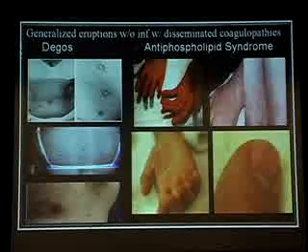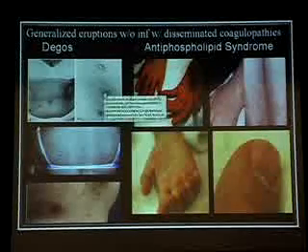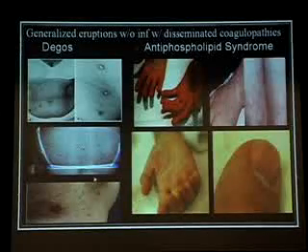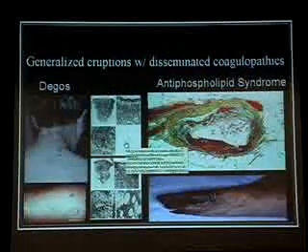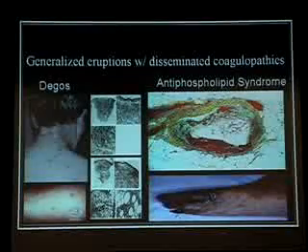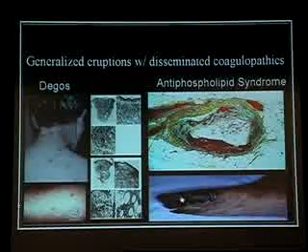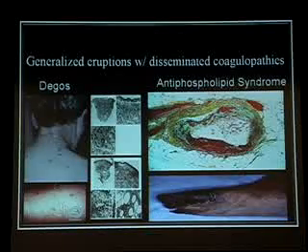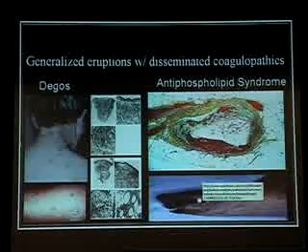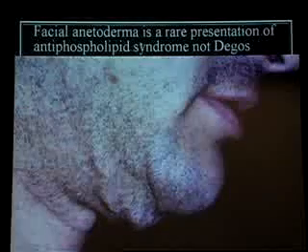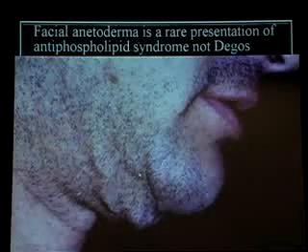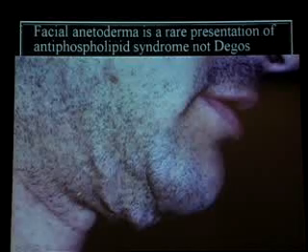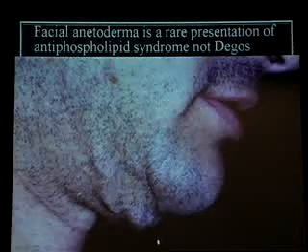So here we see Degos again, more nice pictures, and again, very typical atrophy with a rim of telangiectasias. And again, this is antiphospholipid syndrome showing this kind of necrosis, just as occurs in Behçet syndrome, involvement of some bigger vessels. Here are some pictures of Degos. Again, it looks nothing like this. This never happens in Degos. This is actually interesting. I just like this picture because this occurred on the face. This was antiphospholipid syndrome that resulted in softening of the skin and outpouching.